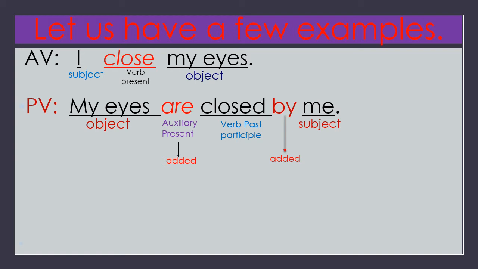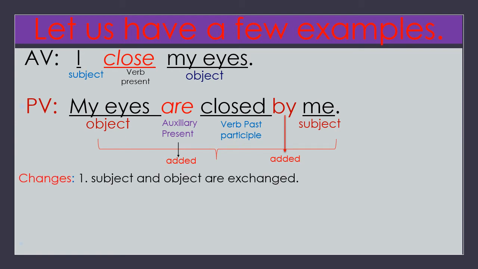Here, these are the changes you have to remember. Subject and object are exchanged. The subject came in the object place, the object came in the subject place. The remaining are the same, only two things are added: one is the preposition by and one auxiliary verb in present tense, are. These are the changes that we have made.